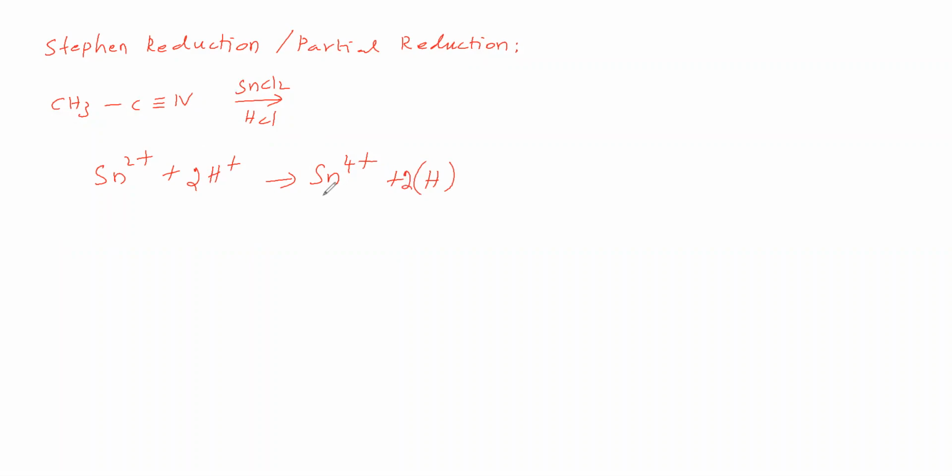This nascent hydrogen is attacking this pi bond, here 1H, here 1H. Therefore, we are getting CH3, CH, double bond, NH. We will call this an imine. This imine undergoes hydrolysis in the presence of acid.